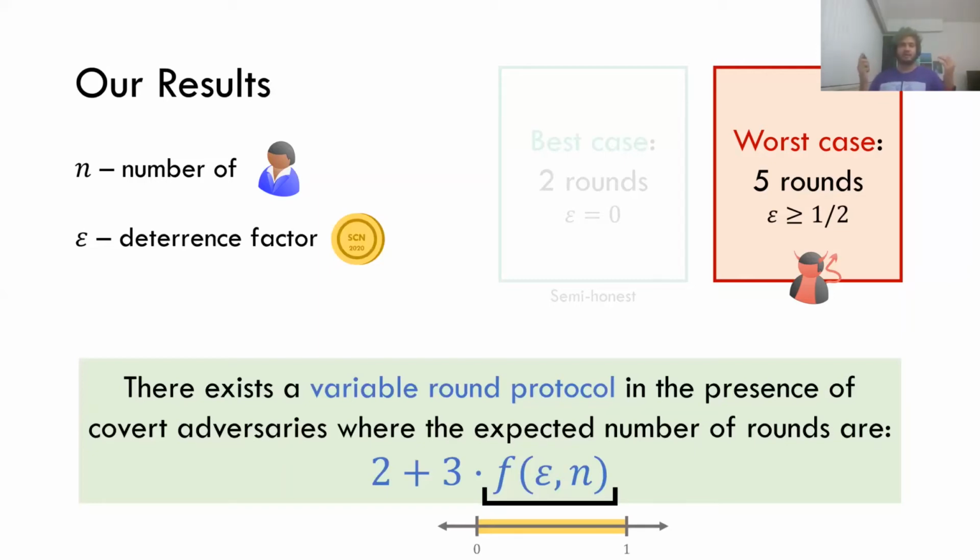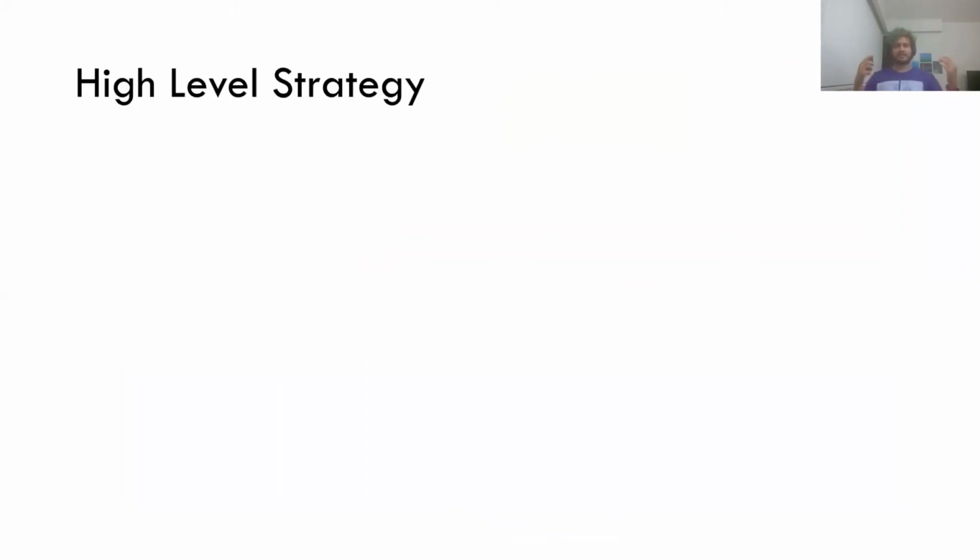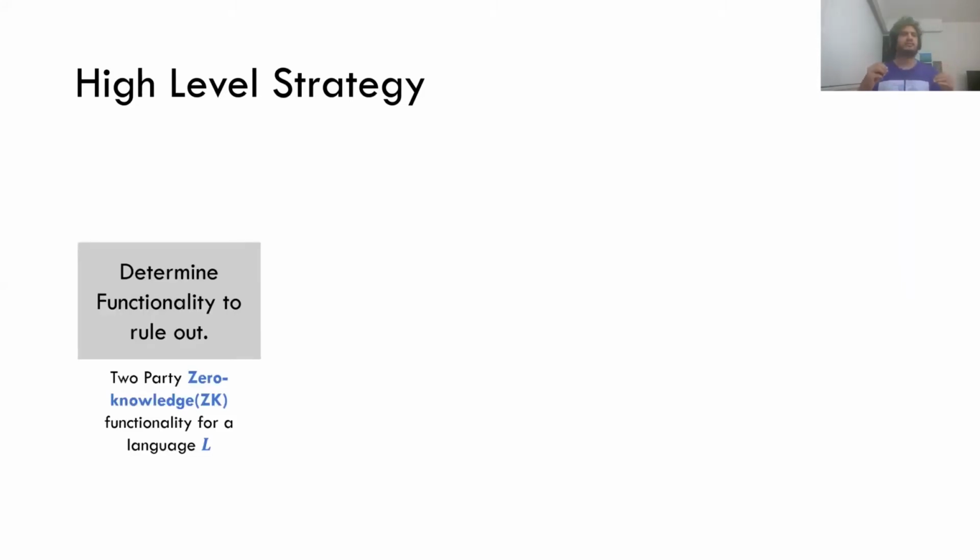Let's start with the lower bound. So we want to rule out the existence of a 3-round protocol. And for that, the high-level strategy is the following. We want to rule out a 3-round protocol for all functionalities. So let's pick a functionality, and we're going to pick our favorite functionality, which is the zero-knowledge functionality for a specific language.